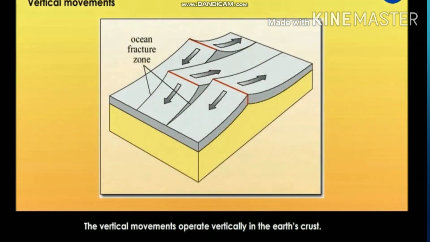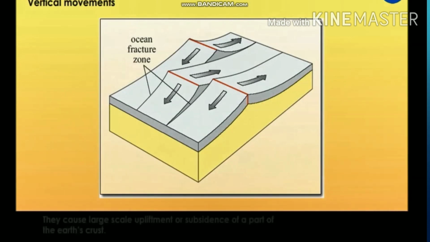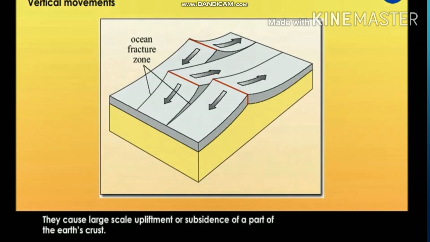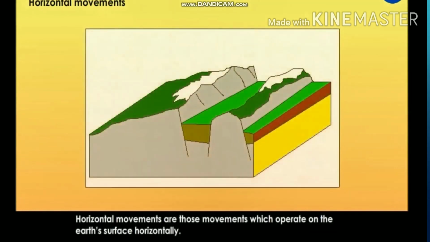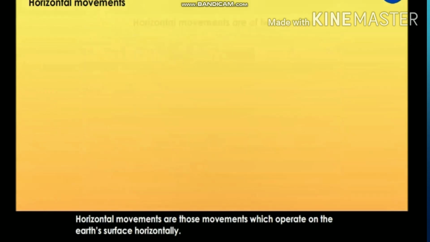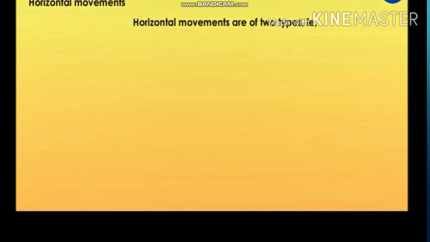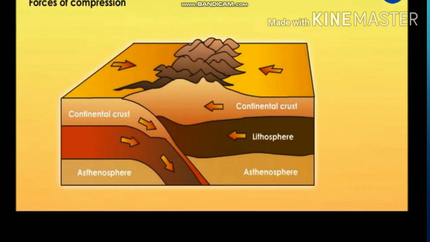Vertical movements operate vertically in the Earth's crust. They cause a large-scale upliftment or subsidence of a part of the Earth's crust. These movements are often known as continent-building movements. Horizontal movements are those movements which operate on the Earth's surface horizontally. Horizontal movements are of two types, that is, forces of compression and forces of tension.